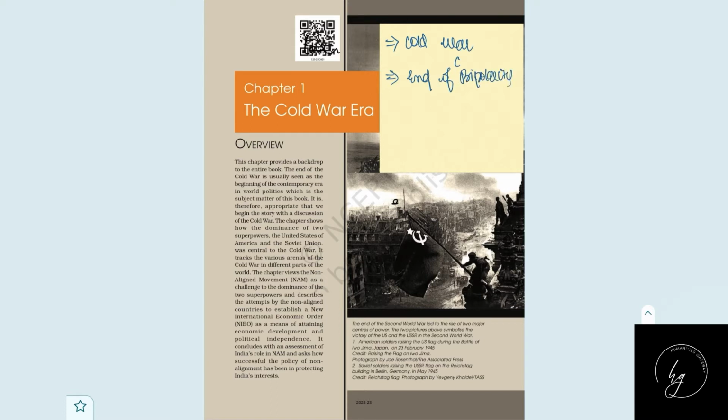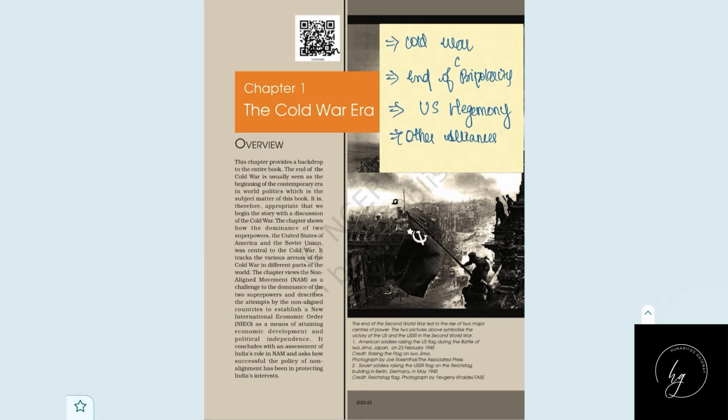When the Cold War was there, the world was bipolar. That means there were two superpowers. After the end of the Cold War, the world became unipolar, or there was only one power. That is known as the end of bipolarity. And end of bipolarity means now there is only one power, that's America, which we can call U.S. hegemony. And during the time of US hegemony, or even from that period of the Cold War, there were other alliances coming in the world.